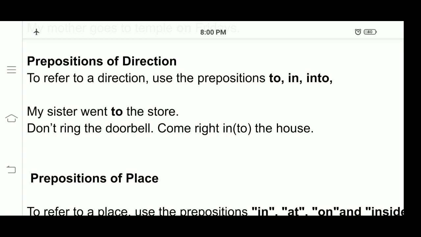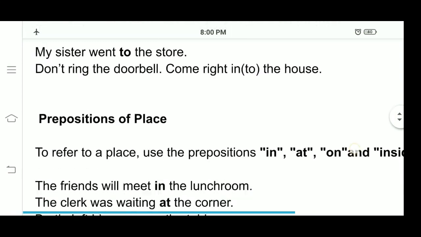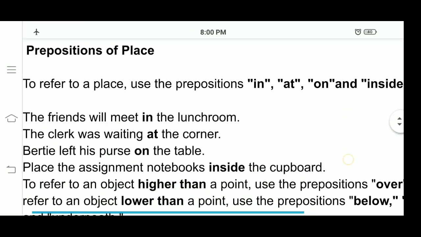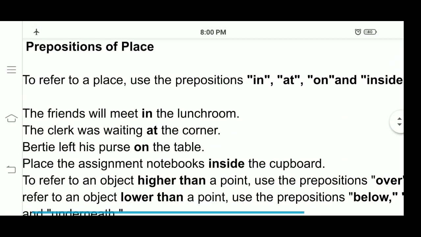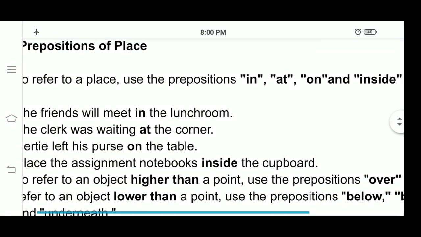Don't ring the doorbell. Come right into the house. Into is a preposition. So we are talking about the direction. Prepositions of direction. Into. Okay. The next one is prepositions of place.